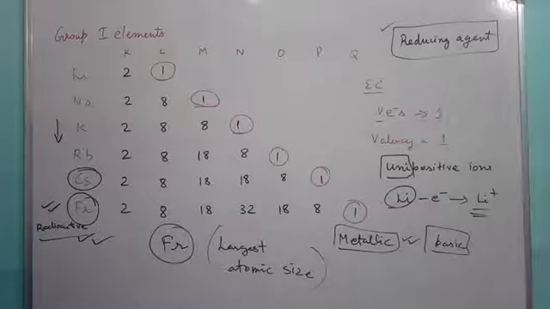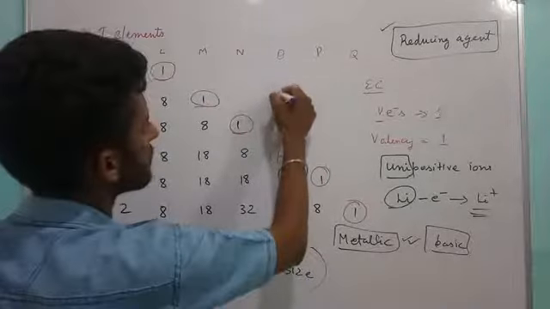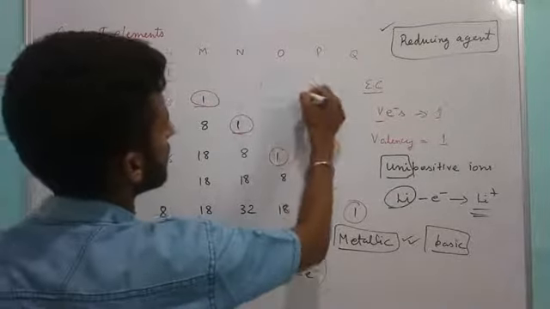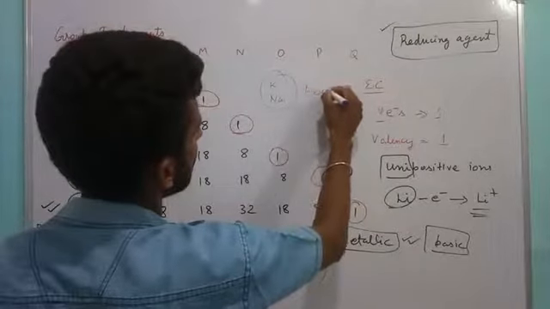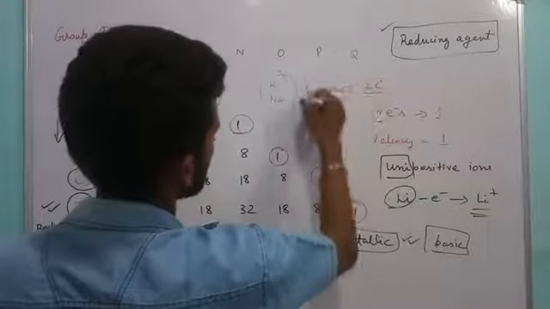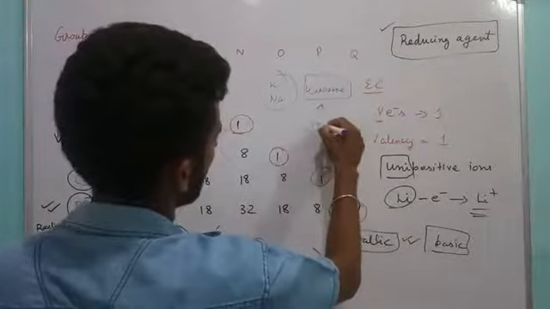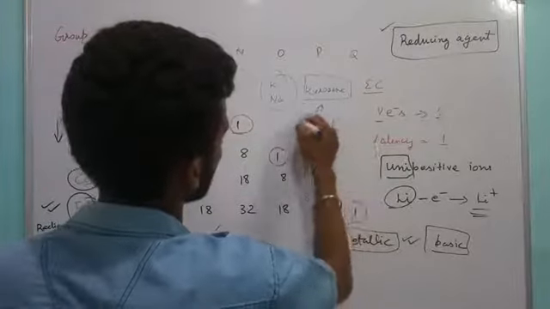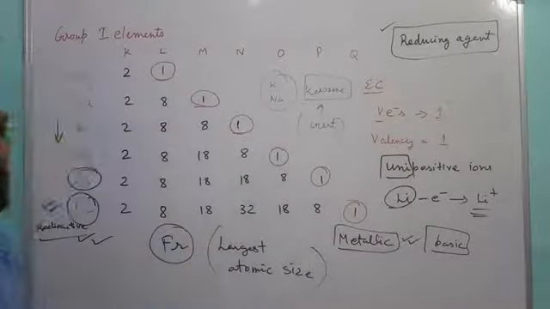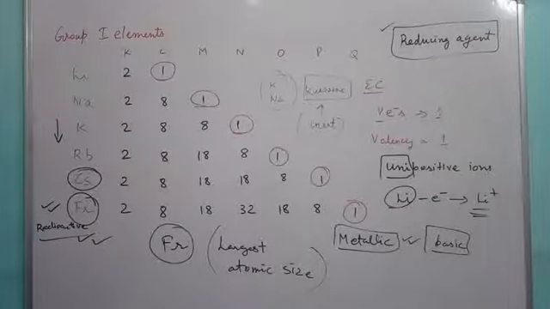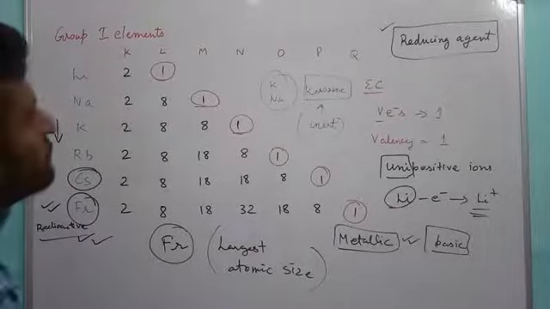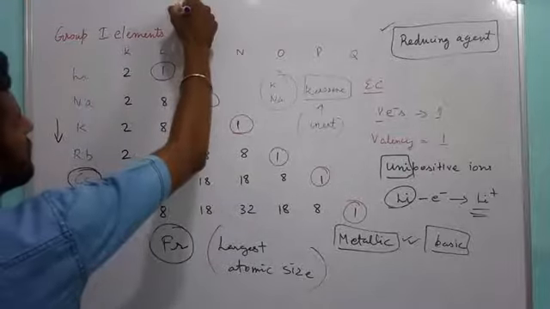Due to that very reason, elements like potassium and sodium are kept immersed in kerosene oil. Why? Because kerosene is an inert solvent and it does not allow elements like potassium and sodium to react in the presence of air.